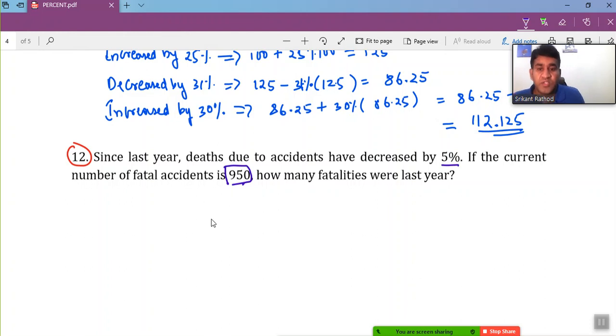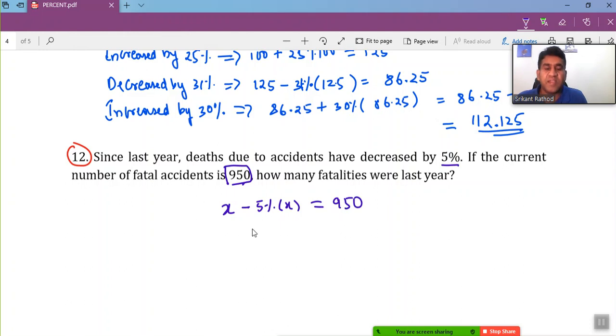So if I consider there were X number of accidents last year, this value decreased by 5% gives me the current value. If I am saying decreased by 5%, I can say X minus 5% of X is equivalent to 950.